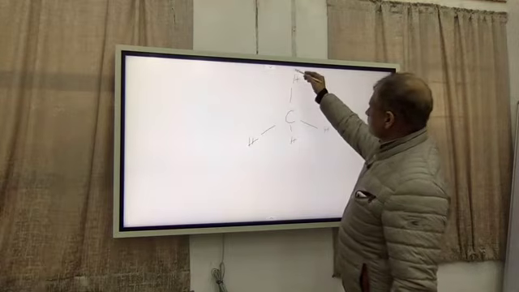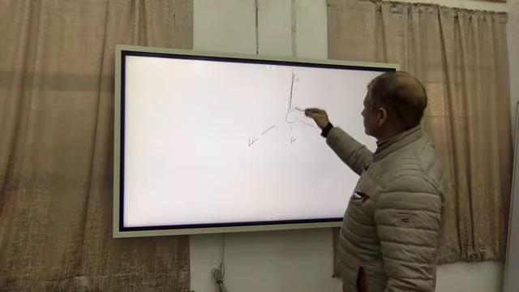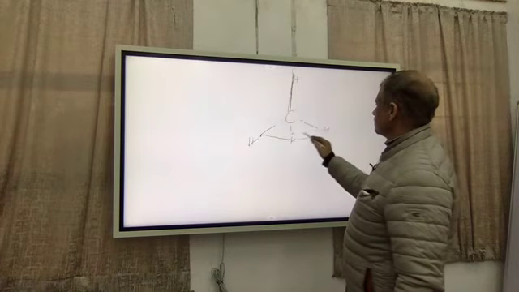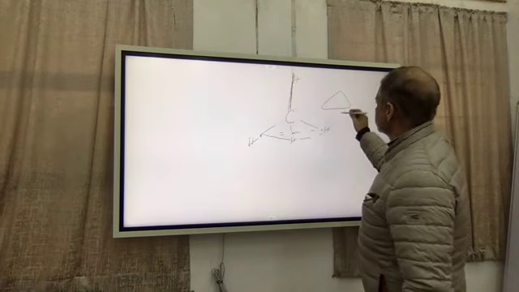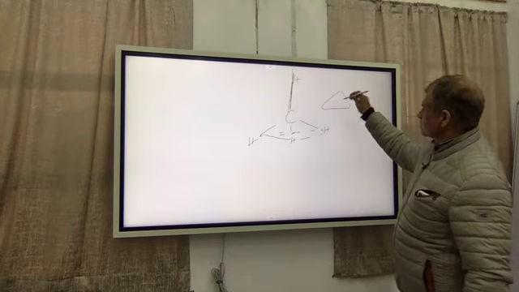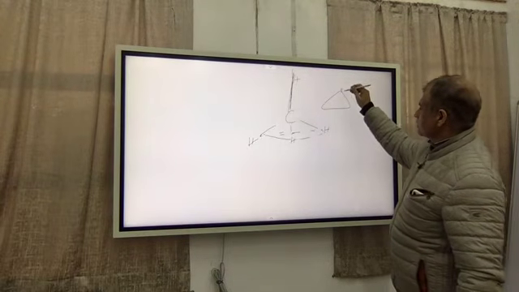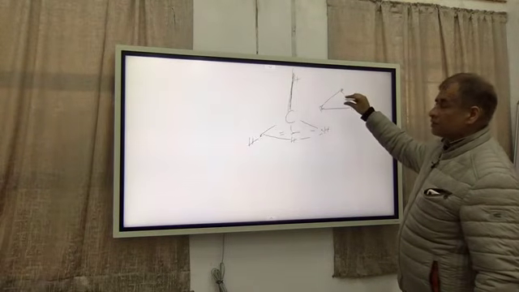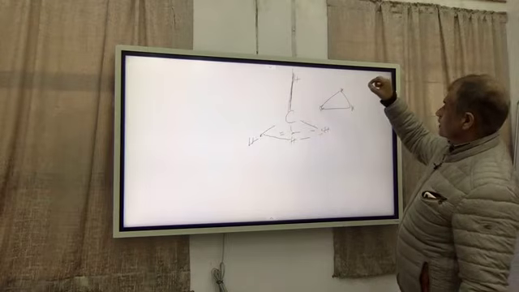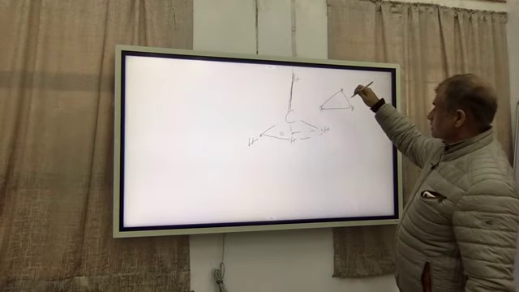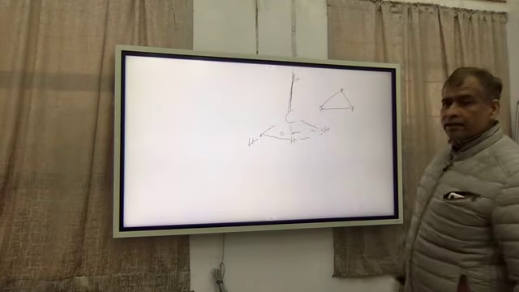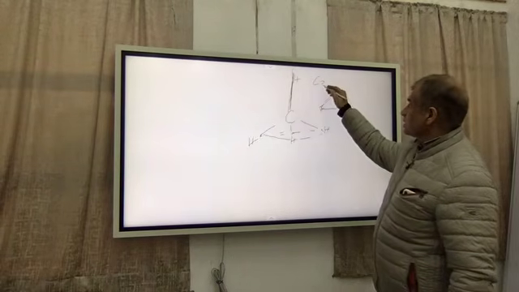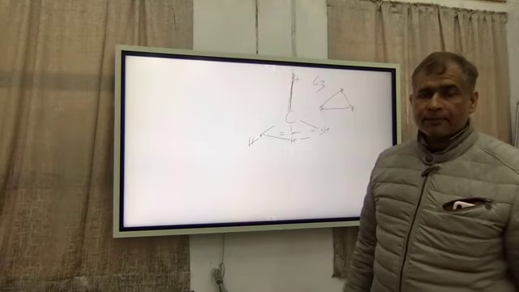If you take one CH bond as a line, then these 3 hydrogens will make an equilateral triangle. The carbon is present here and these are hydrogens. The carbon is above the plane of the blackboard and above it another hydrogen is there and this is the axis. You rotate by 120 degrees, you will get similar orientations. So one CH bond is a C3 axis.